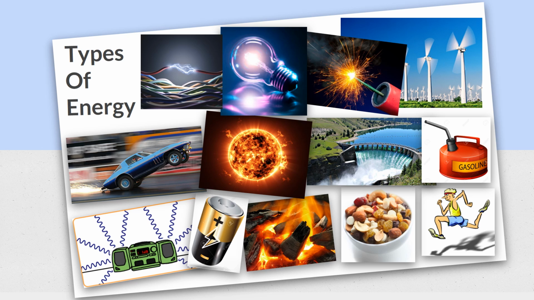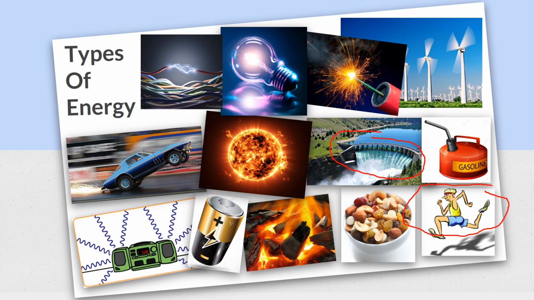And there are all different kinds of energy. Today we're going to talk about 6 different kinds of energy, but there's all kinds of energy. We're not going to talk about them all today. We're going to talk about mechanical energy. Mechanical energy is when something's moving, like this guy, he's running right here. That's mechanical energy. Look at this water. That water is moving. That's mechanical energy.